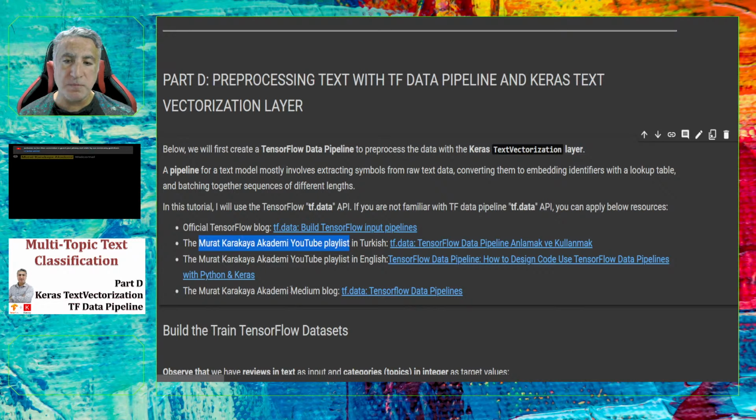Also, you can visit the Medium blog if you would like to read the content of these tutorials. But whatever, you can just follow me in the tutorial if you don't have any idea about the TensorFlow data pipeline, because I will try to explain the necessary information throughout this tutorial. But if you like to learn the details and how to implement the TensorFlow data pipeline with different data sets, you can check these tutorials as well.